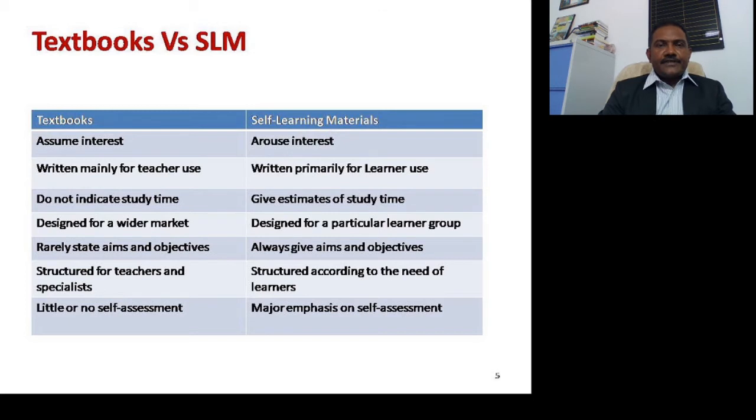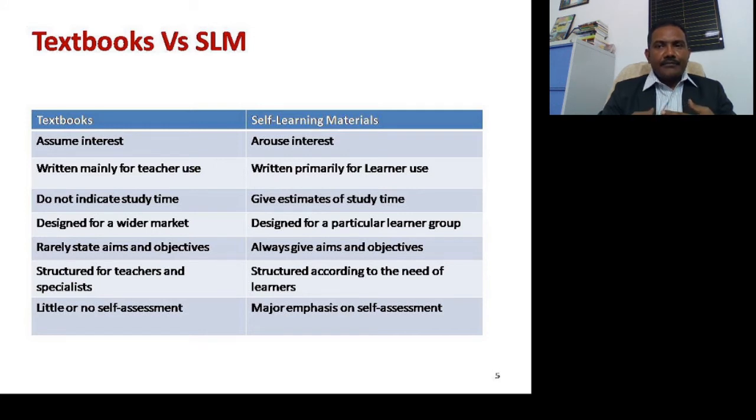There is a vast difference between textbooks and self-learning material. The first is, a textbook assumes that the learner is interested, whereas the self-learning material arouses interest in the particular content of the self-learning material. So a textbook is basically used by the teacher in the classroom. He or she helps the learners.